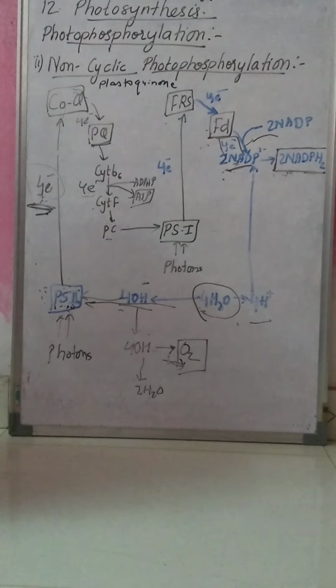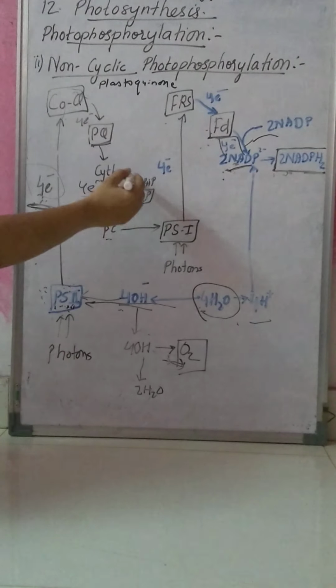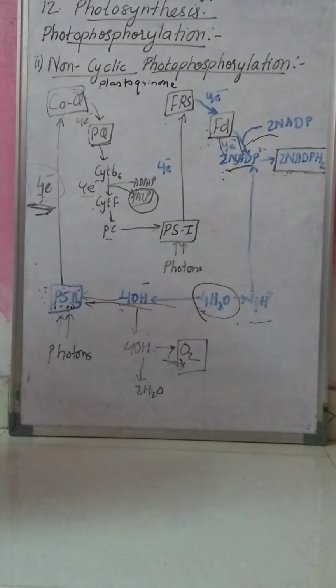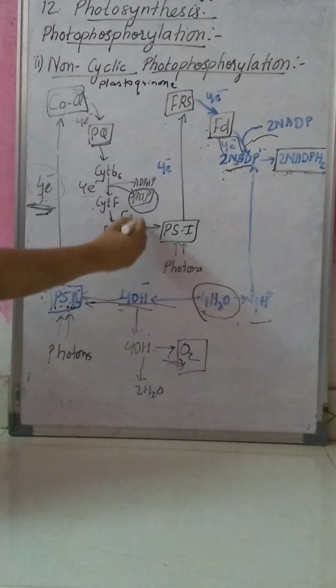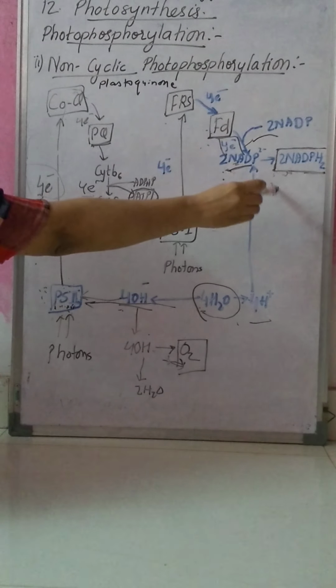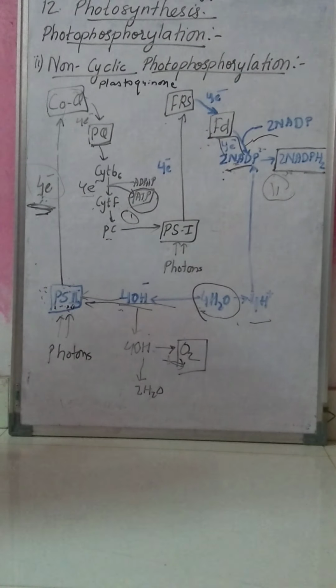Now this non-cyclic photophosphorylation is more important than cyclic electron transfer. Why? Because you can see here, one, ATP formation takes place. Two, NADPH2 is formed. Both are synthesized.